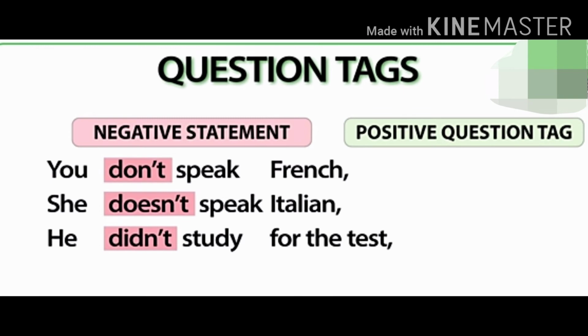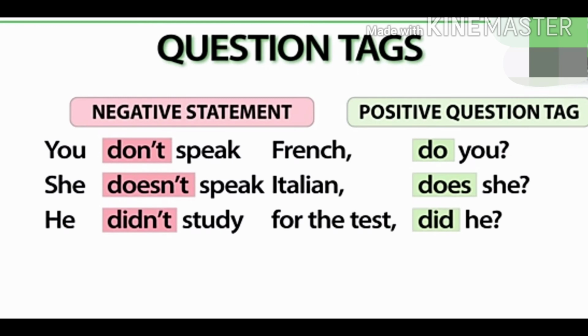When a statement has don't, doesn't or didn't in it, you just remove the negative part of it, the apostrophe t, to make it a positive question tag. For an example, you don't speak French, do you? She doesn't speak Italian, does she? He didn't study for the test, did he? This is how, with the tense, the question tag would be positive.